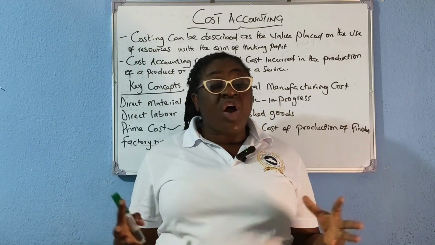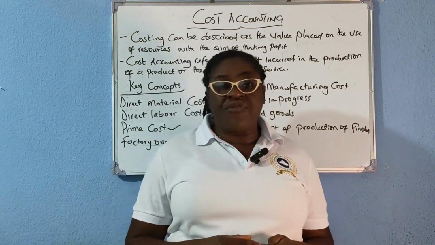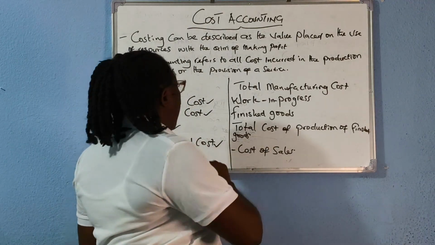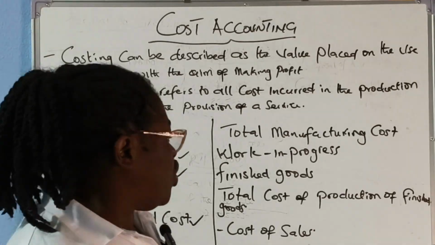So every other cost incurred in the factory, apart from direct material and direct labor, is charged under factory overhead cost.